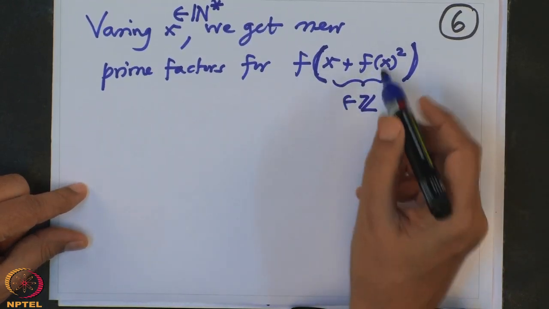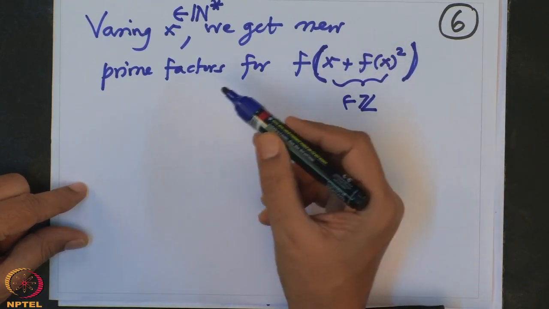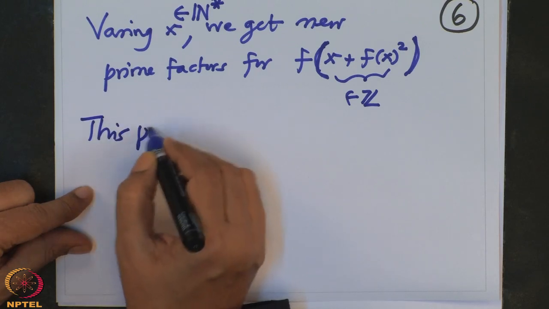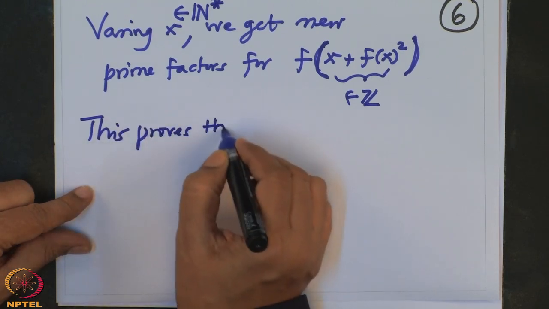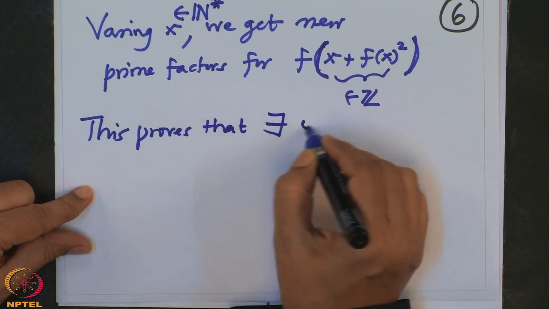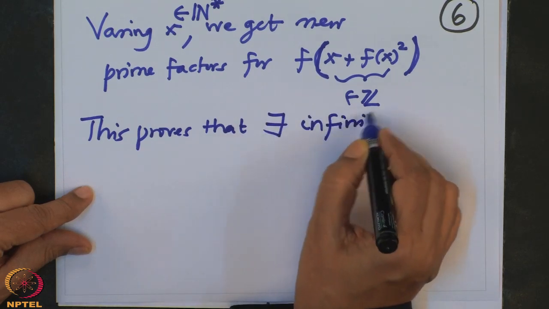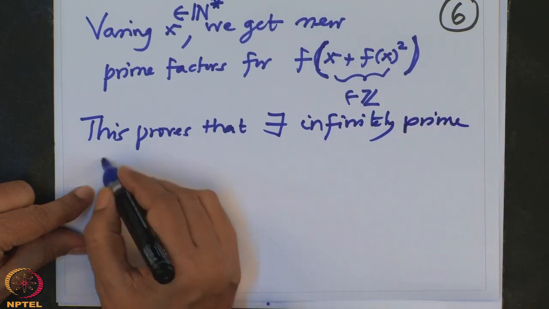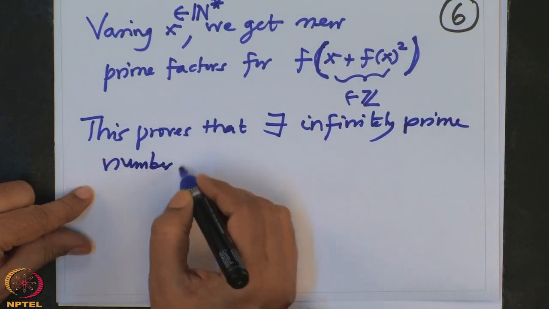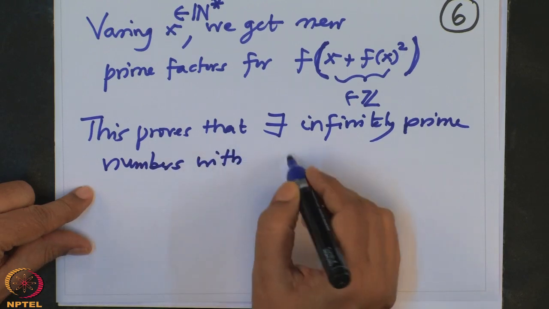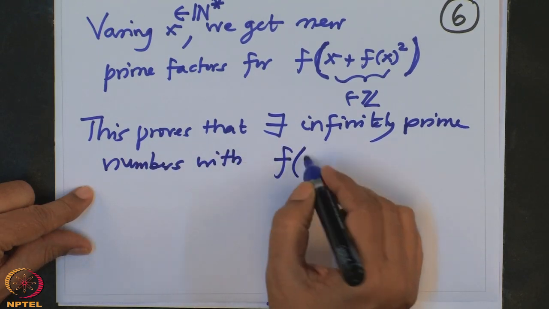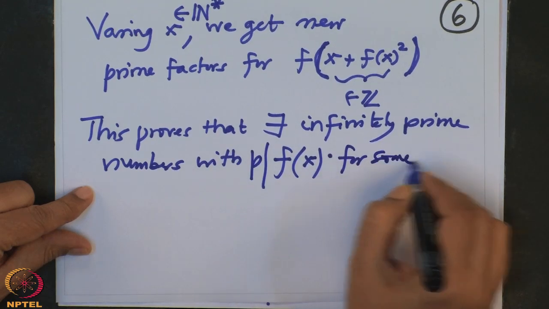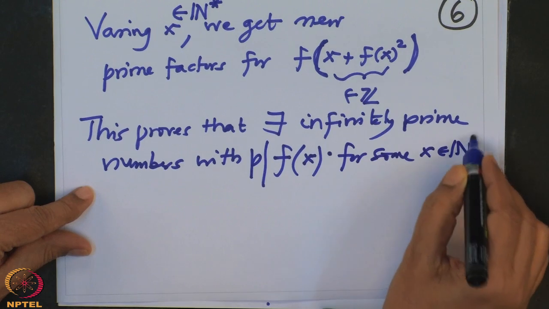So these are integers and they have new factors, so this proves that there exist infinitely many prime numbers p with p dividing f of x for some x in natural numbers.